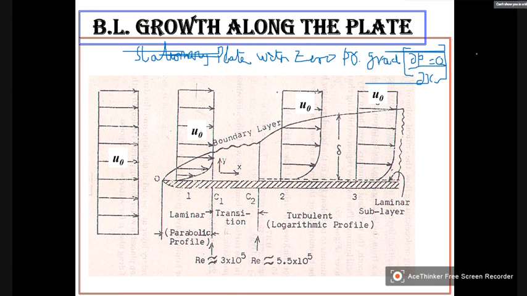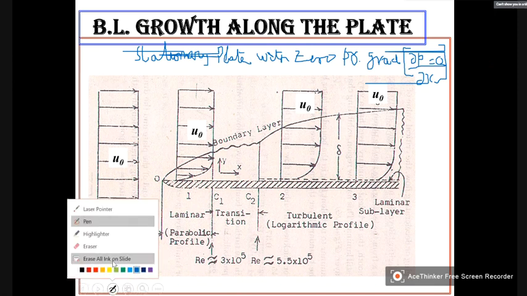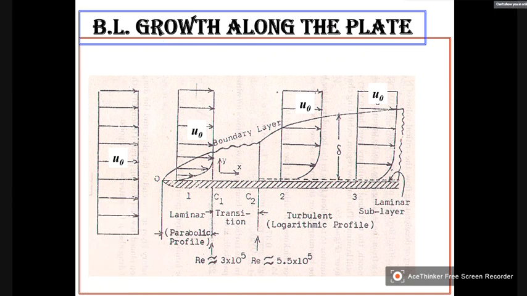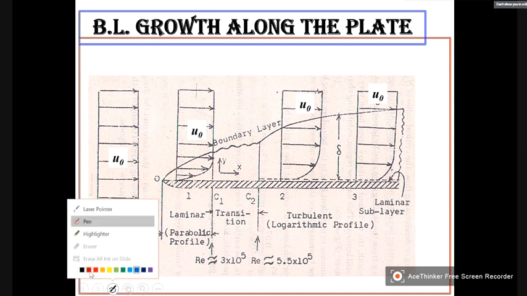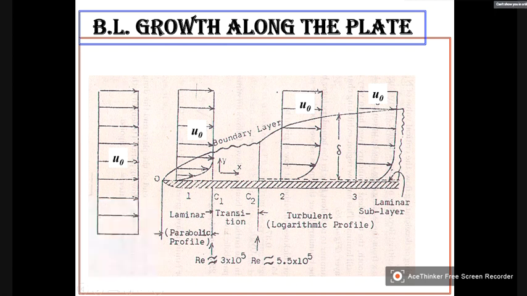This is the meaning: dou P by dou x is equal to 0. So that is the case we are considering. In this case of a flat plate, this is the leading edge and this is the trailing edge. TE means trailing edge, LE means leading edge.